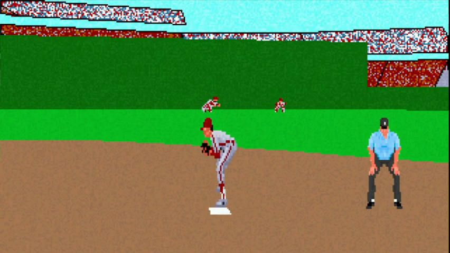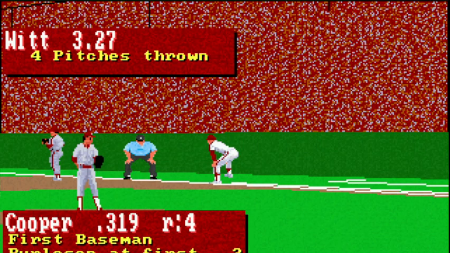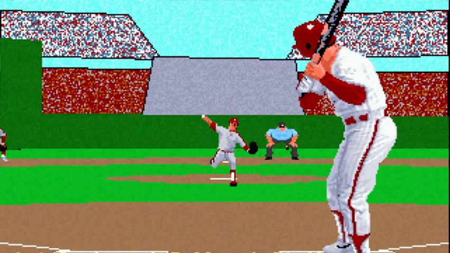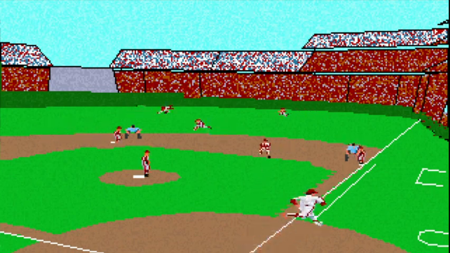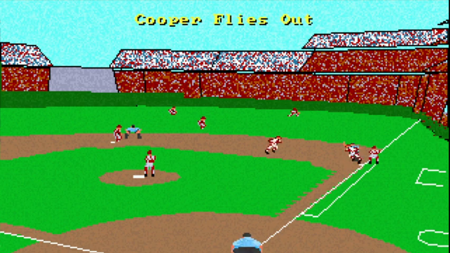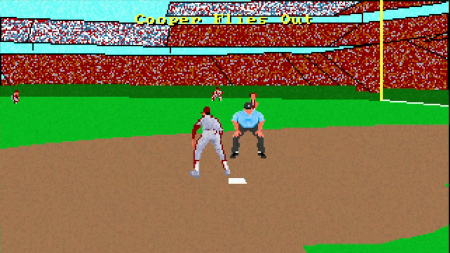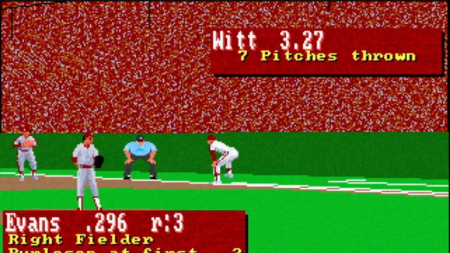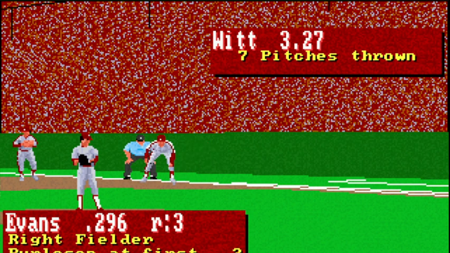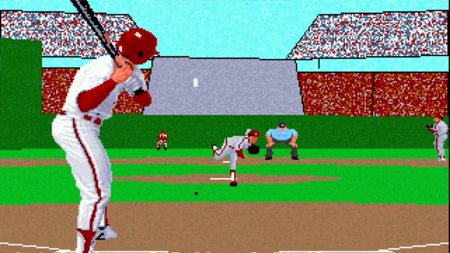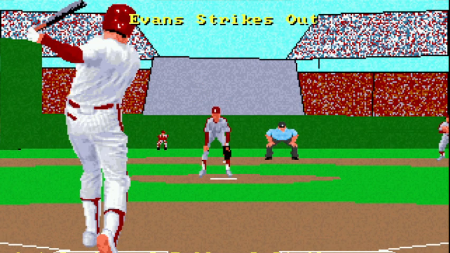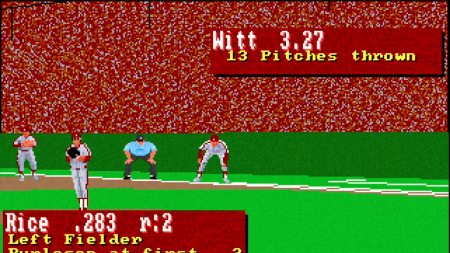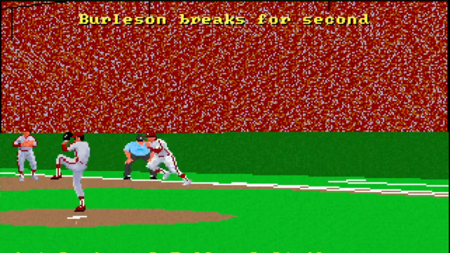And there's a base hit. All right, so you see the H in the corner, that's... Oh, flies out to right. So it shows the number of pitches thrown by Witt there. Dewey Evans strikes out. And here's Rice, Jim Rice.